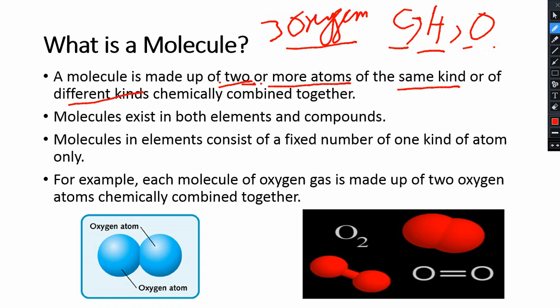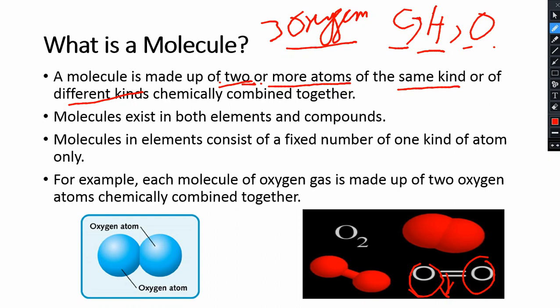So a molecule is made up of two or more atoms, either of the same kind or of different kinds, and they are chemically combined together. Chemically combined together means that there is always a bond between the atoms. Look at this example. Here is oxygen and here is oxygen. They are chemically bonded, and that bond links these atoms with one another.